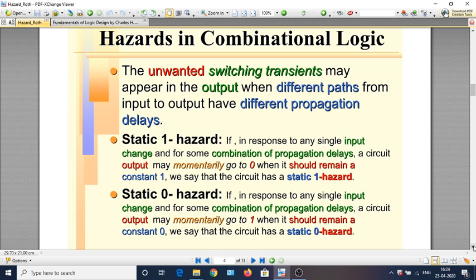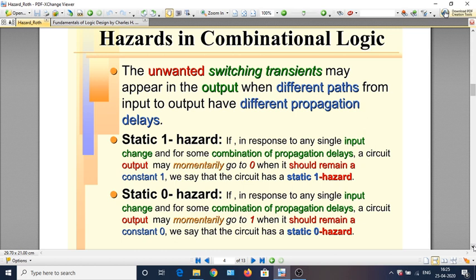So what you have to do is assume that you have an OR gate. One of the inputs to the OR gate is X and another input is X bar. That X bar is derived from X through a NOT gate, and the NOT gate has a propagation delay of, let us say, 5 nanoseconds, and the propagation delay of the OR gate can be ignored or it can be kept at some value also. Is it clear? The circuit is an OR gate. One of the inputs is X and another input is X bar derived from X through a NOT gate.